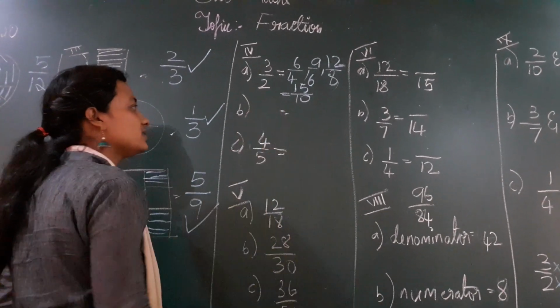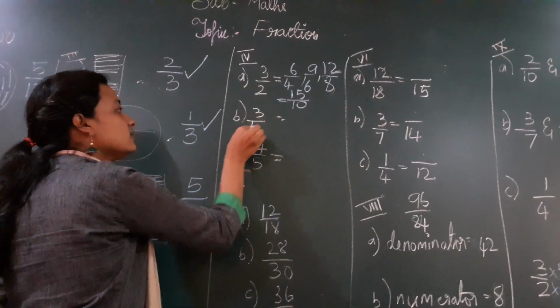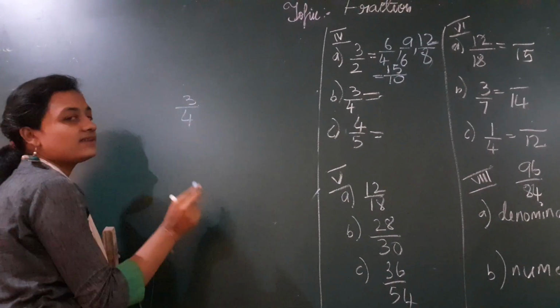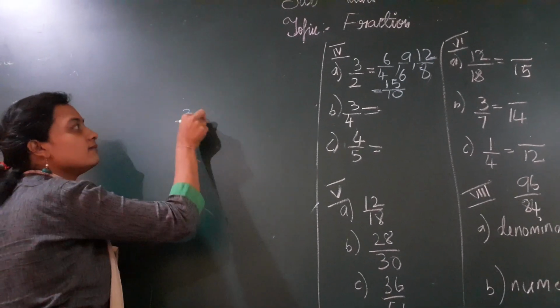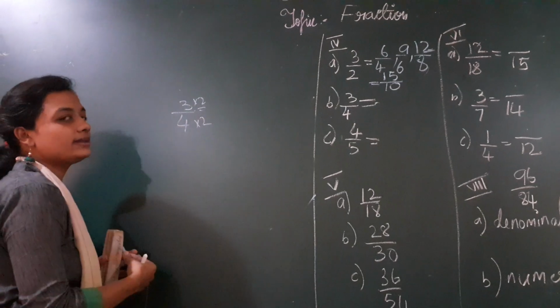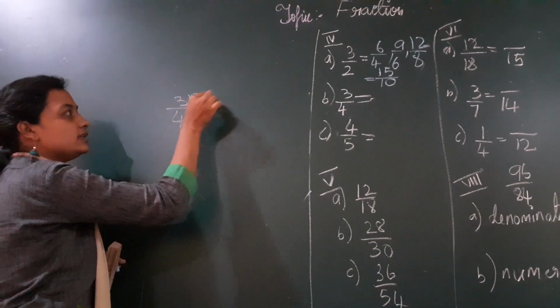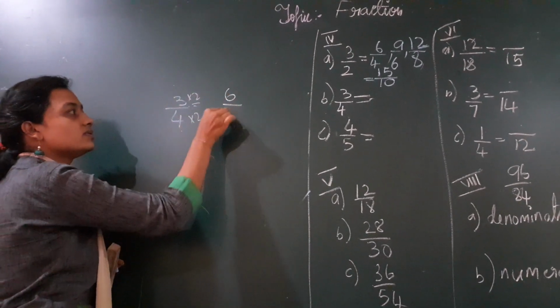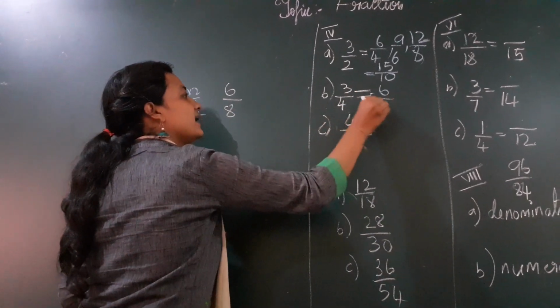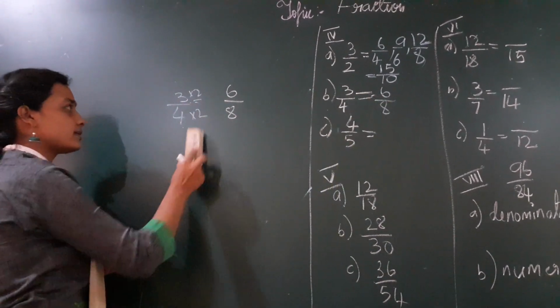What is the question there? 3 by 4, children. So let me take the second question, 3 by 4, and find equivalent fractions for that. First, what will I do? Multiply with 2. If I multiply with 2, what do I get? 3 2s are 6, 4 2s are 8. Let me write the answer there. 6 by 8. Now find the second number.